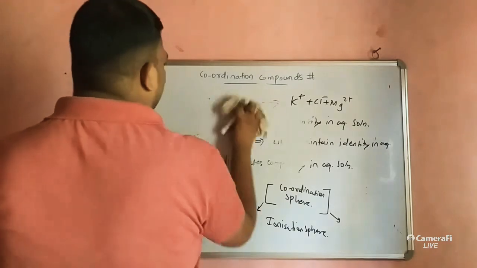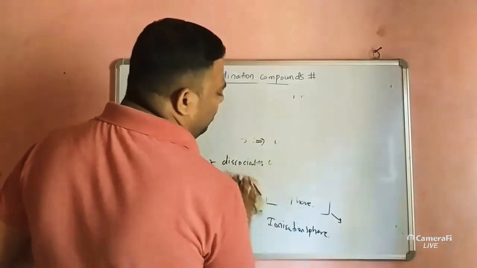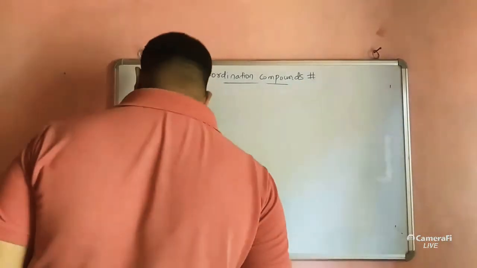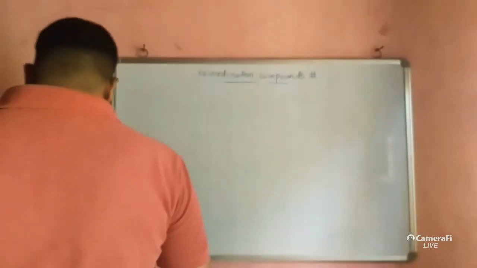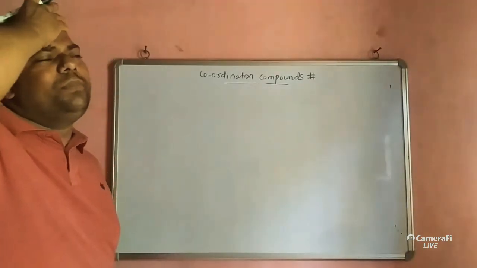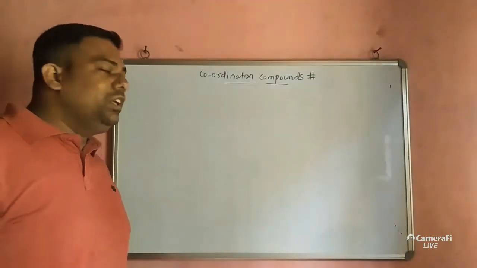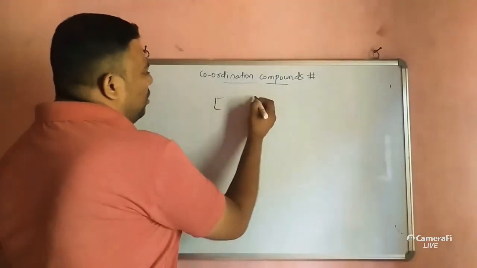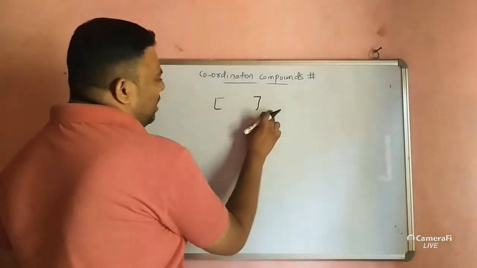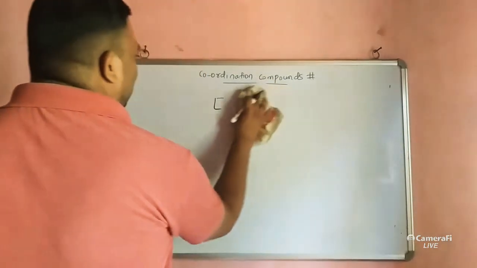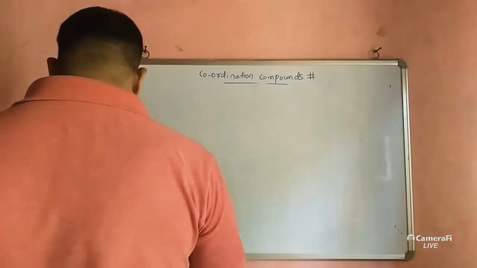Now one more thing to keep in mind: the coordination sphere is never ionized. Either this part or this part ionizes. It is a very important point.